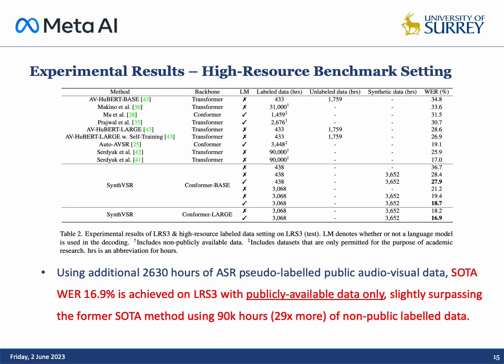Using an additional 2,630 hours of ASR pseudo-labeled public audiovisual data, SIMS-VSR achieves the state-of-the-art word error rate of 16.9% on LRS3 with publicly available data only, slightly surpassing the former SOTA method using 90,000 hours of non-public machine-transcribed data.